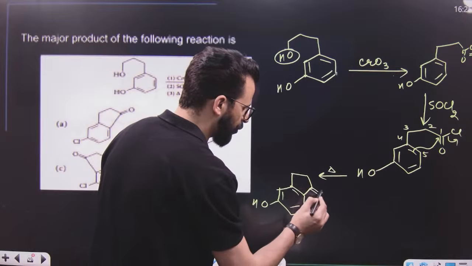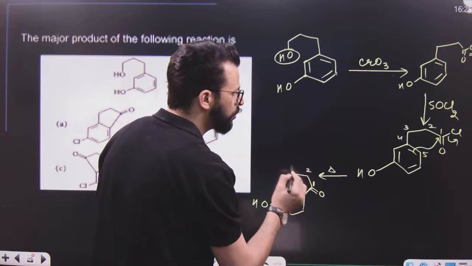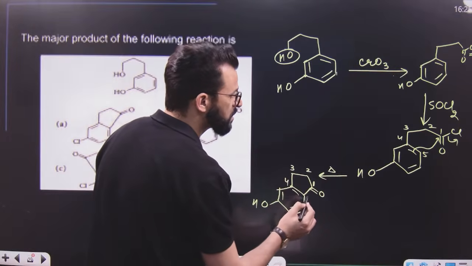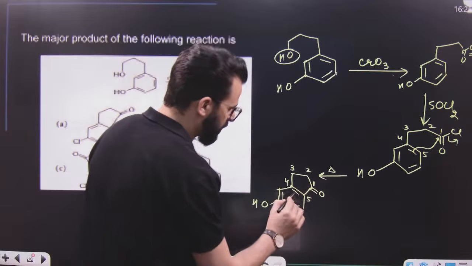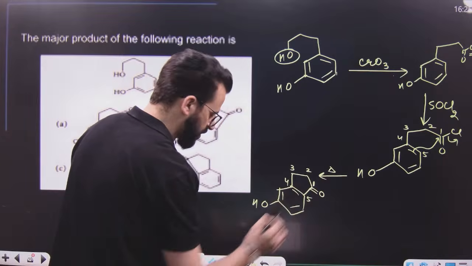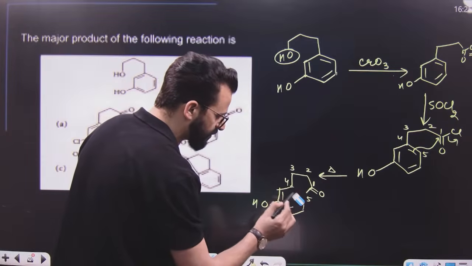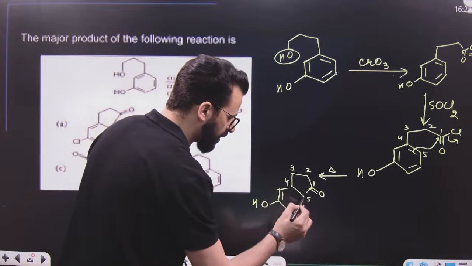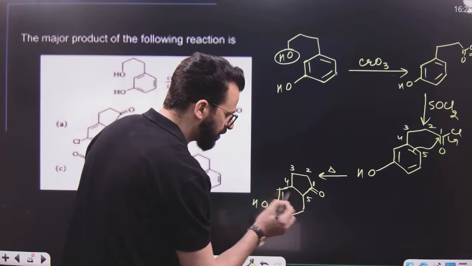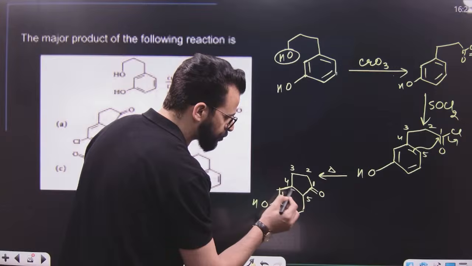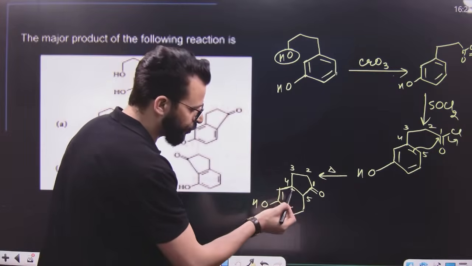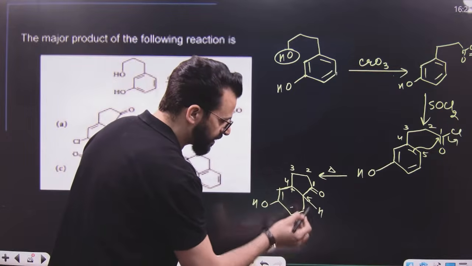This is 1, this is 2, this is 3, this is 4, this is 5. Now listen, when 5 forms a bond with 1, at that time it has a positive charge at the 4 position, and there is hydrogen at this position.